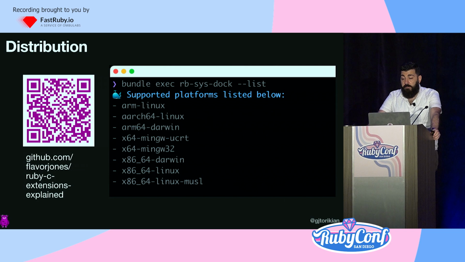Mike, aka Flavor Jones, aka one of the maintainers of Nokogiri, gave this amazing talk on distributing C gems a few years back. He explained the distribution problems really, really well, and he discussed an improvement in the release pipeline, which Nokogiri made. So rather than expecting the user to perform the necessary compilation, he decided to pre-compile Nokogiri using Docker containers and then upload those to RubyGems. So each Docker image represents an operating system or CPU architecture pair which he wanted to target.